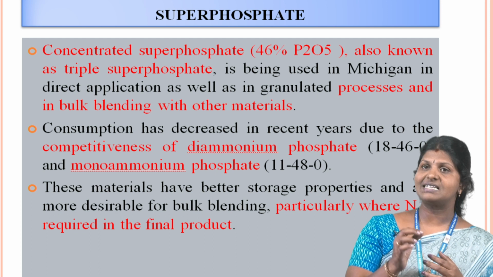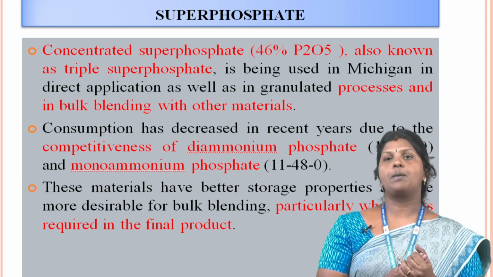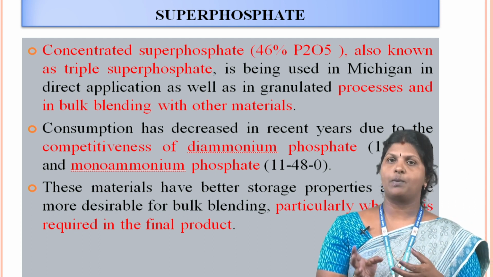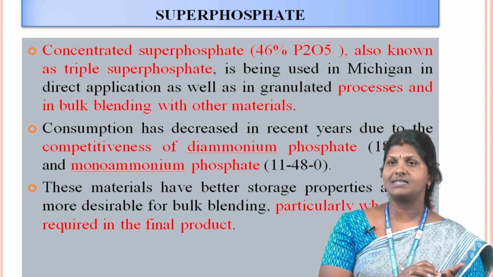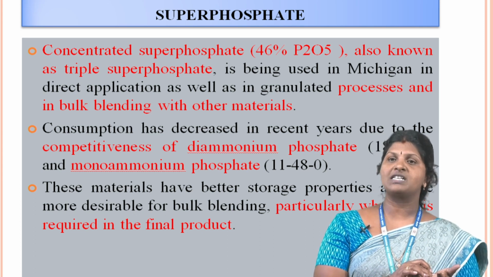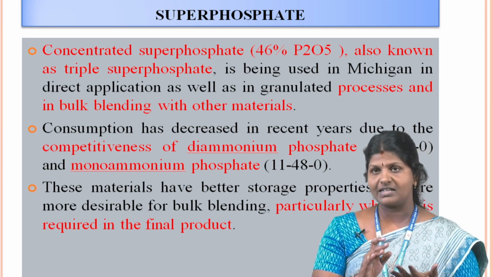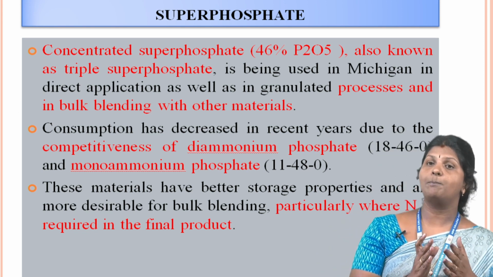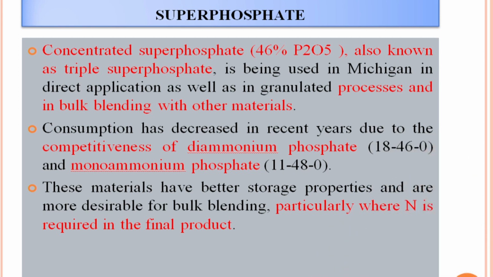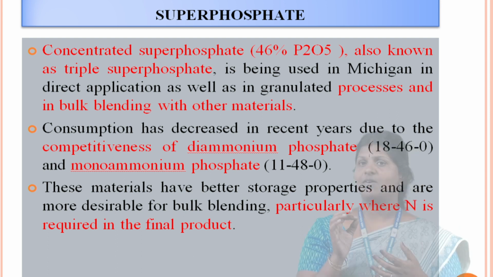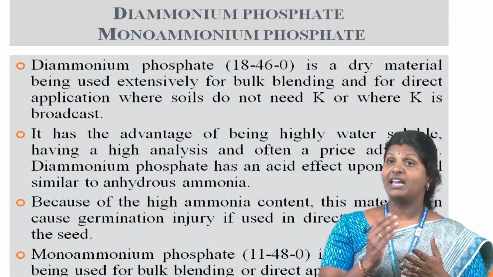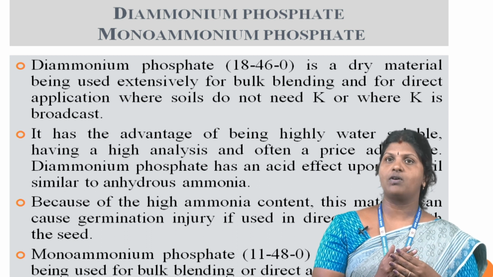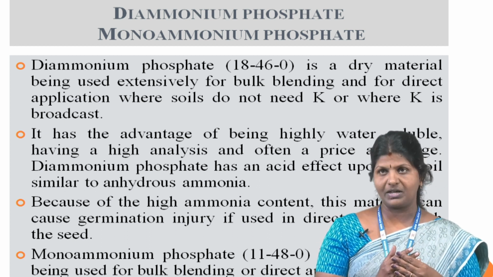Consumption has decreased in recent years due to the competitiveness of diammonium phosphate and monoammonium phosphate. Diammonium phosphate is 18:46:0 and monoammonium phosphate is 11:48:0. These materials have better storage properties and are more desirable for bulk blending, particularly where nitrogen is required in the final product.